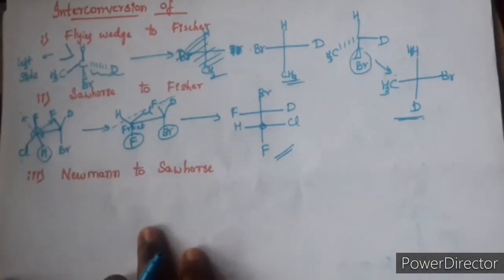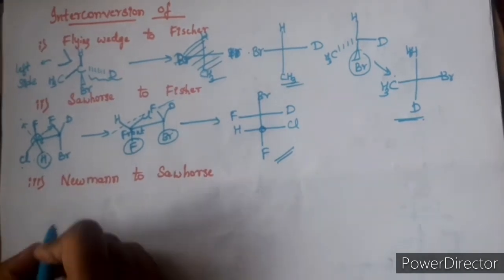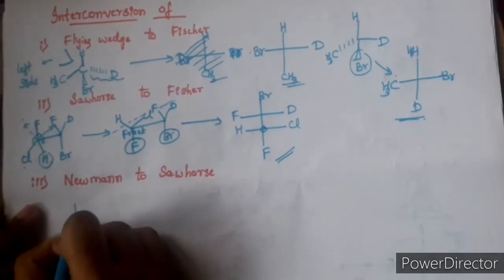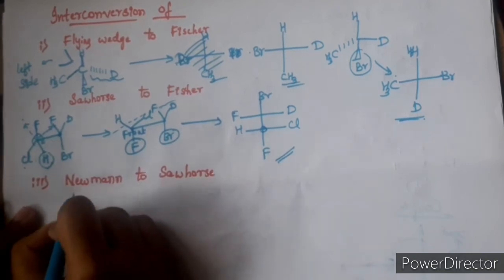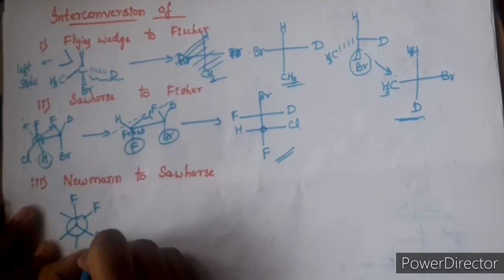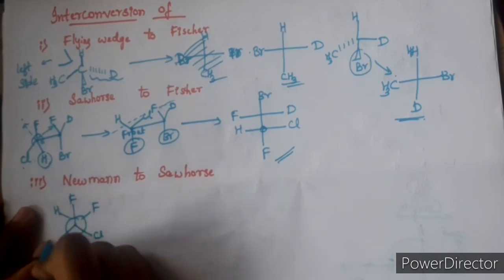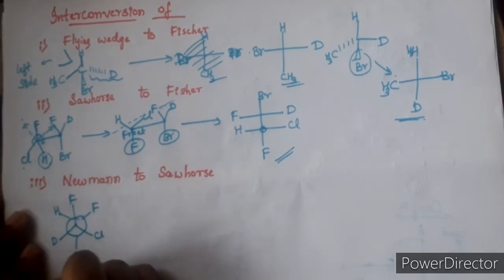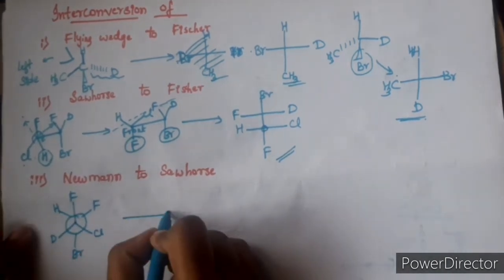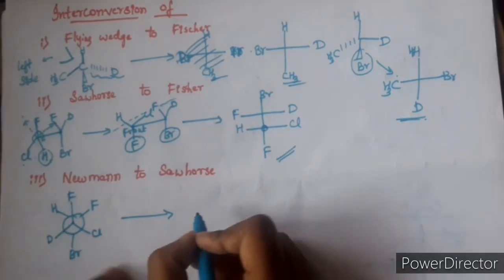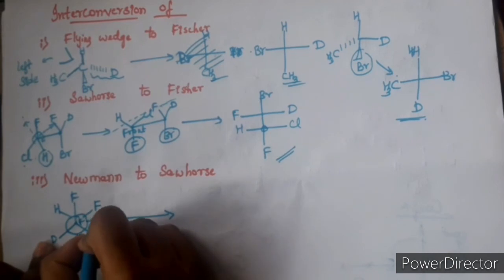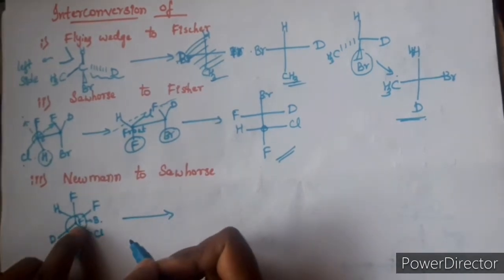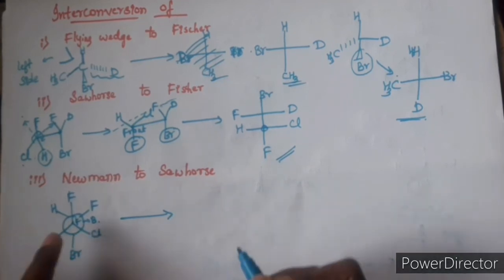The next thing is conversion of Newman to Sawhorse. I will take an example. This is the front carbon atom and this is the back carbon atom. Don't get confused with this F and this. This F is for front, it indicates the front one.